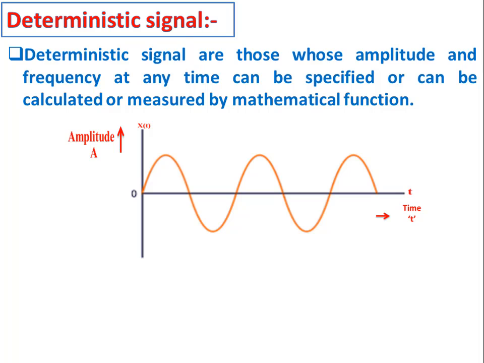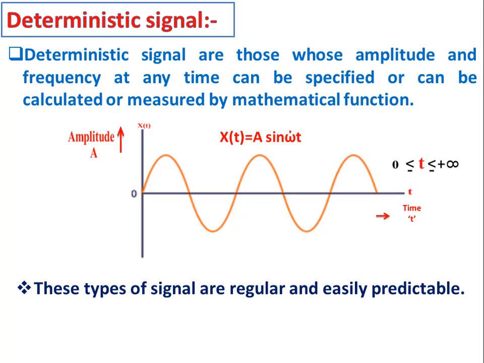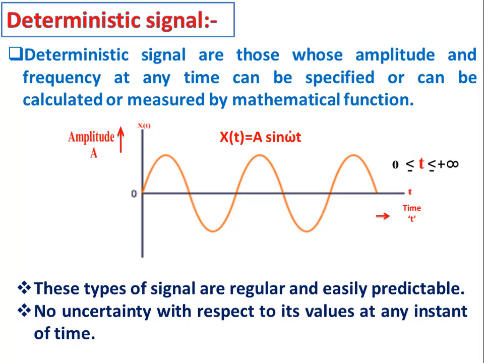By looking at this signal, we can say this signal has continuous amplitude with respect to time t, where time is varying from 0 to plus infinity. And mathematically, this signal function can be defined as x of t is equal to a sine omega t. Now we have observed that this type of signal is regular and easily predictable, and there is no uncertainty with respect to its values at any instant of time. Hence, this type of signal is called as deterministic signal.